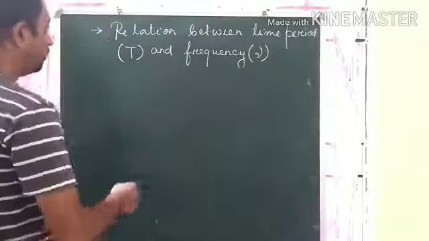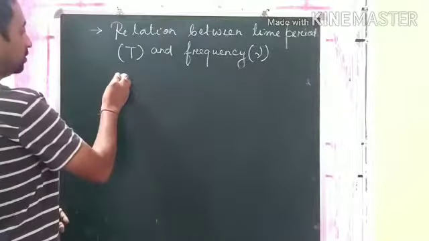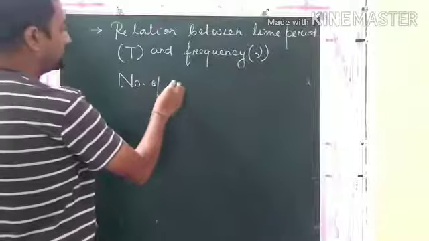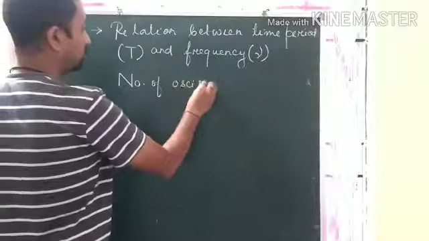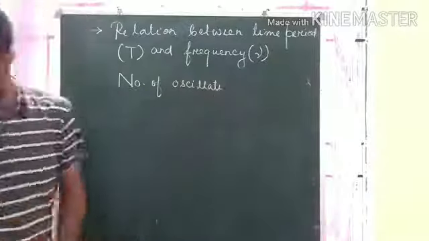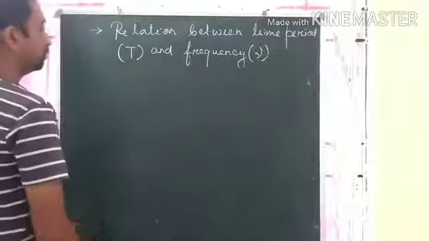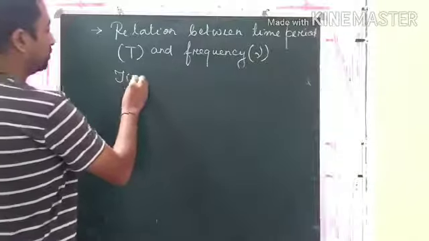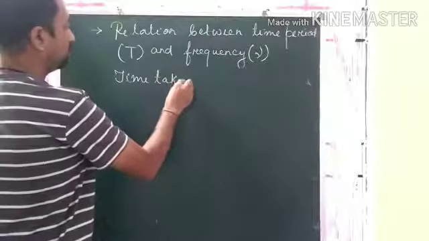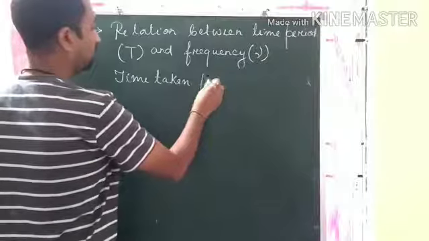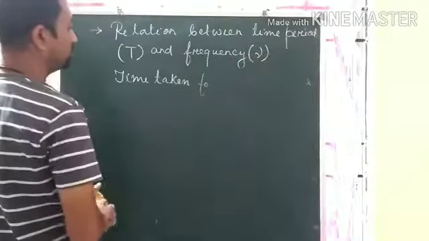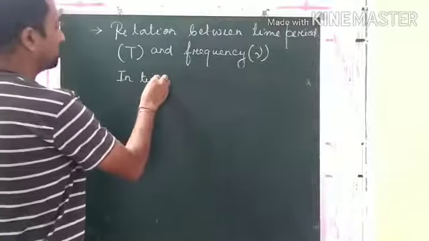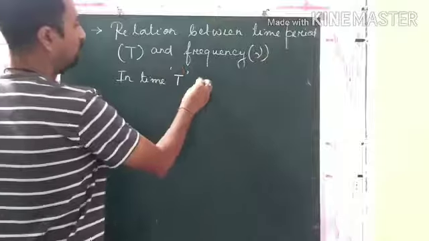Clear? So first of all, we will write here the time taken, in time capital T, number of oscillations.